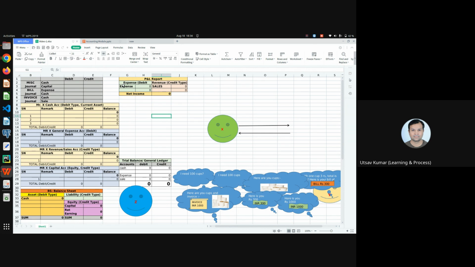Okay, the first transaction happens here: the 400 rupees he has to keep as his capital amount. Now I am explaining, whenever a transaction happens in a business, the first thing that happens is called a journal entry. After the journal entry, we do the ledger posting, and based on the ledger posting, we get the reports called profit and loss report, balance sheet, and trial balance.